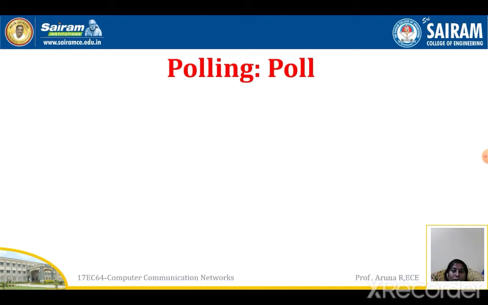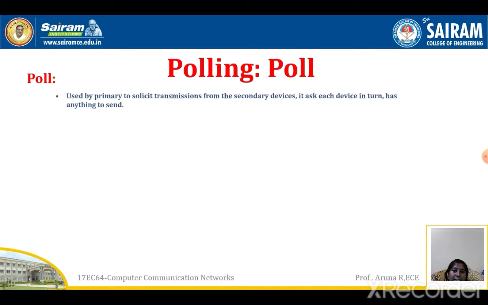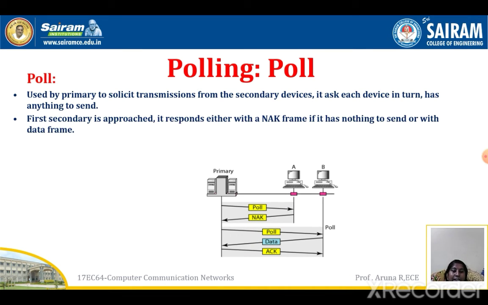When the secondary has to send information to the primary, we have to use the poll signal. That is, poll is used by the primary to solicit transmission from the secondary devices. It asks each device in turn whether it has anything to send. That is, now we are not having the right.